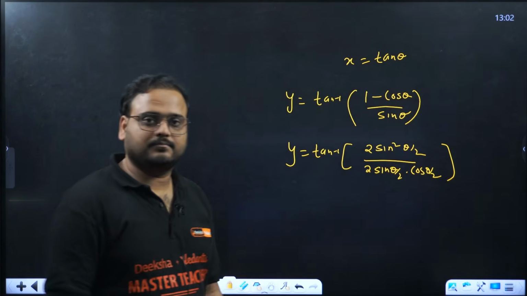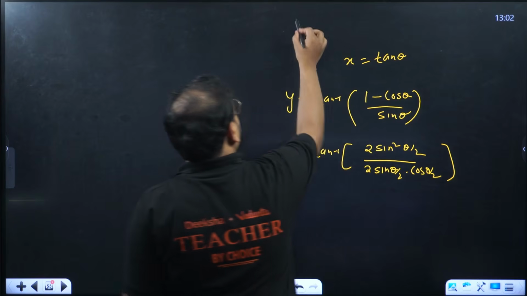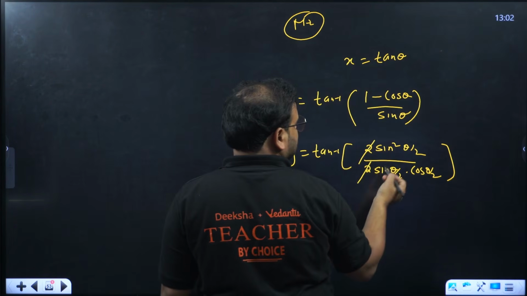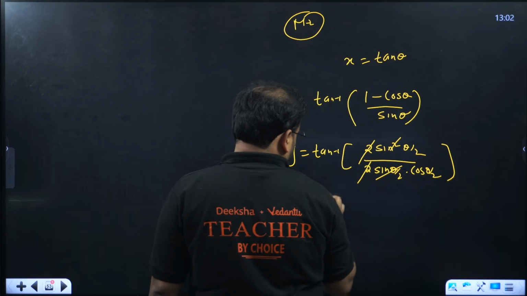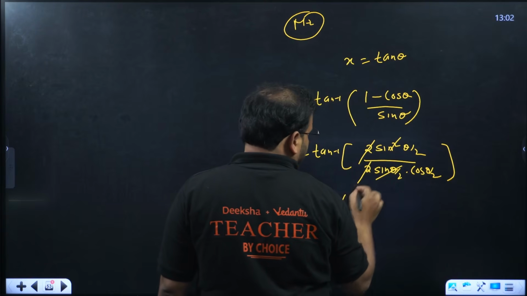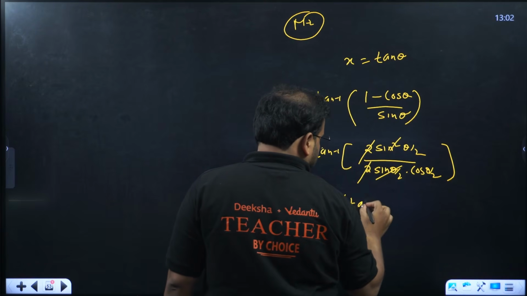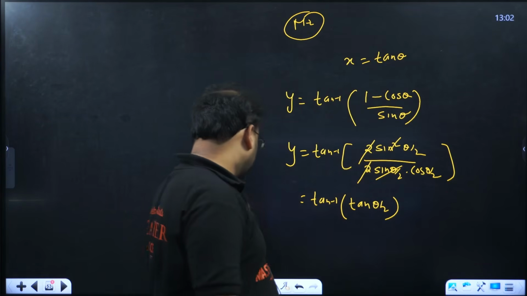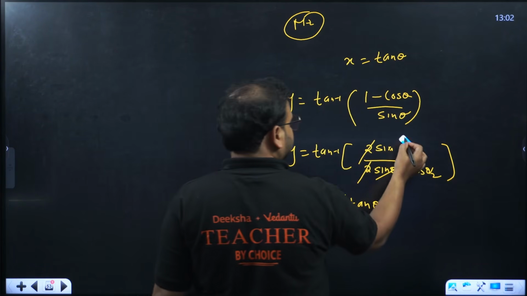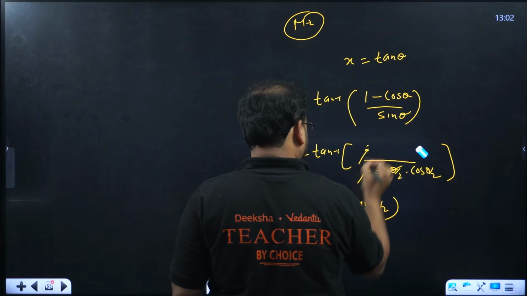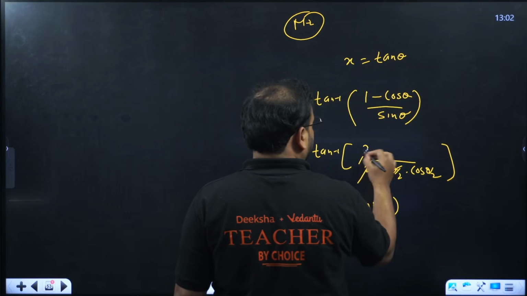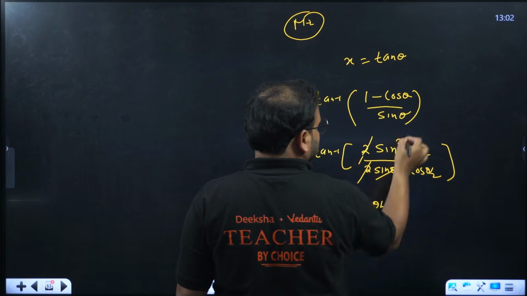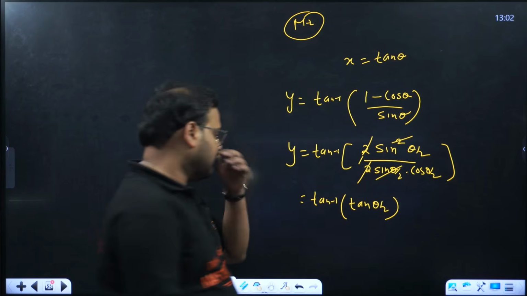This is method number 2. 2 and 2 cancel, and this also cancels. We have 2 sine square theta by 2 upon 2 sine theta by 2 cos theta by 2. This cancels, and this cancels. We have sine by cos, that's tan theta by 2.